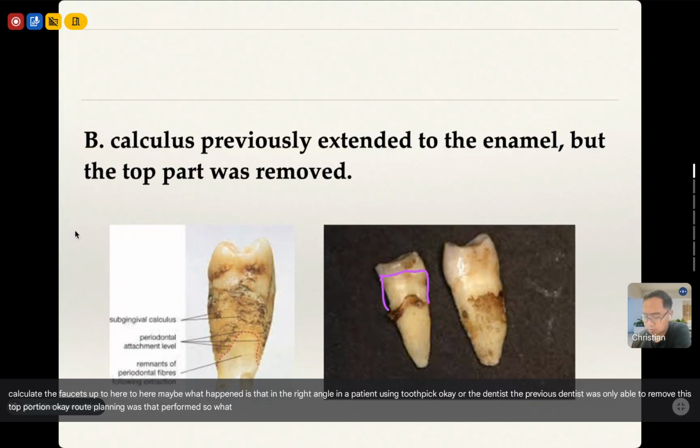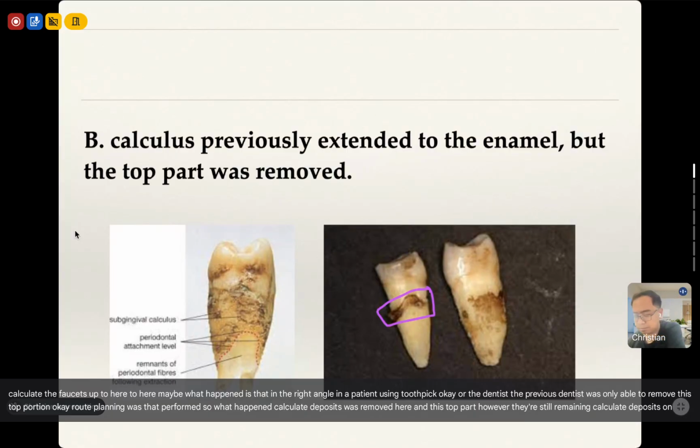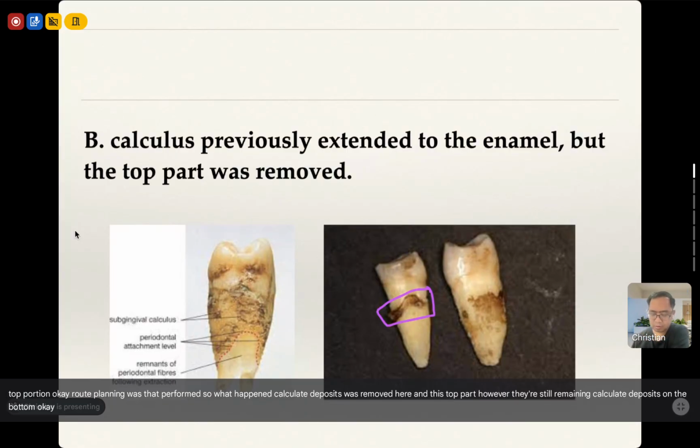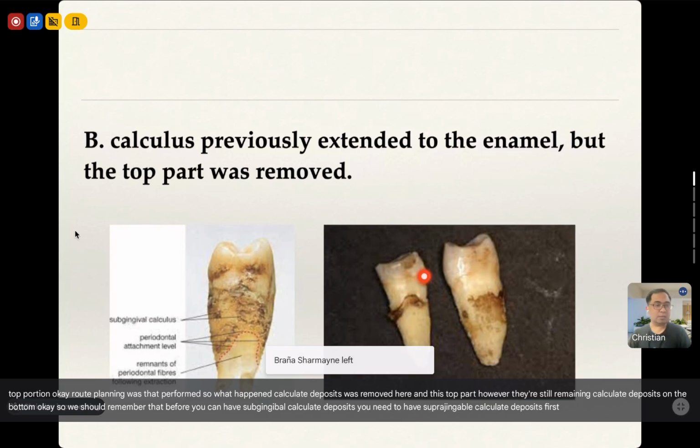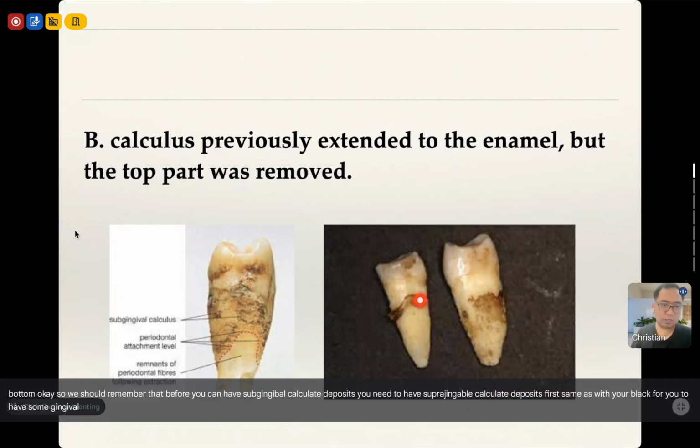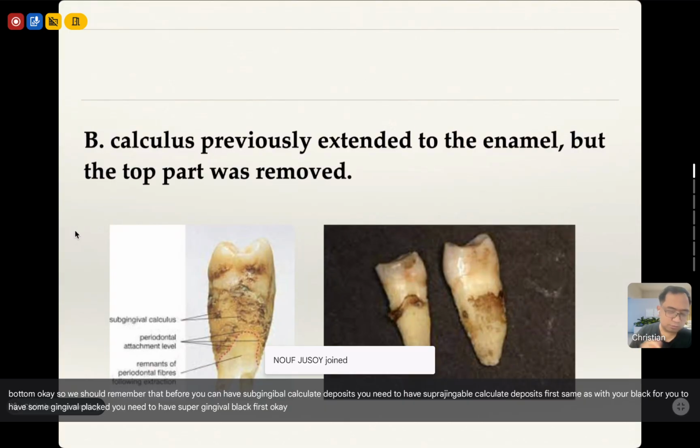So calculus deposits were removed on this top part, however there are still remaining calculus deposits in the bottom of the pocket. Always remember that before you can have subgingival calculus deposits, you need to have supragingival calculus deposits first. Same as with plaque: for you to have subgingival plaque, you need to have supragingival plaque first.